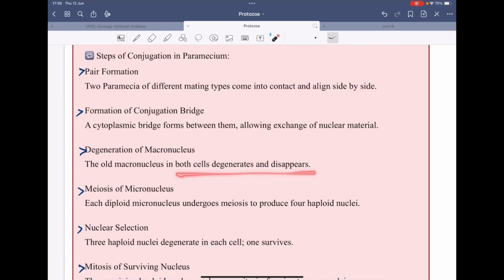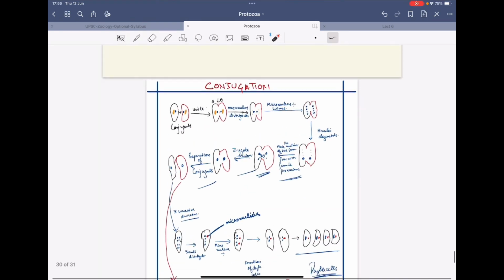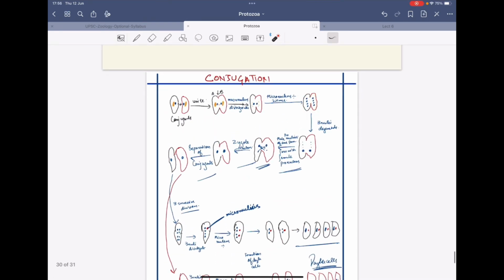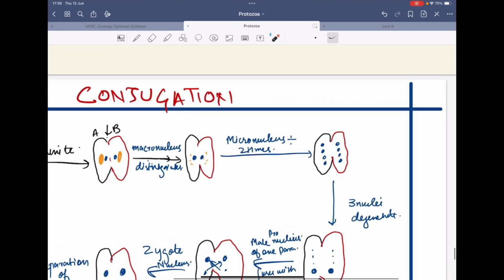The old macronucleus in both the cells degenerates, and meiosis of the micronucleus takes place. When this meiosis takes place, it produces 4 haploid nuclei. So here you see it produces 4 haploid nuclei after the meiosis.